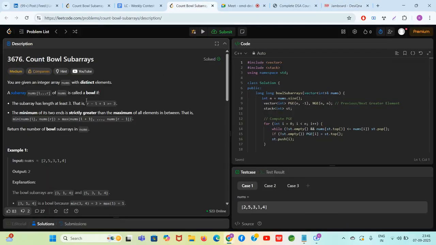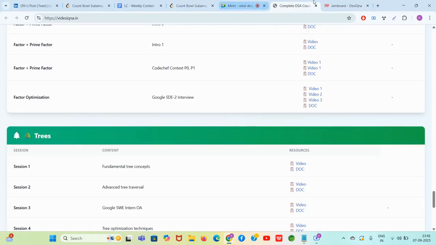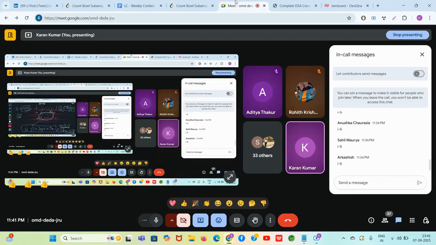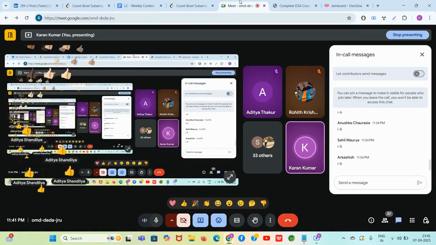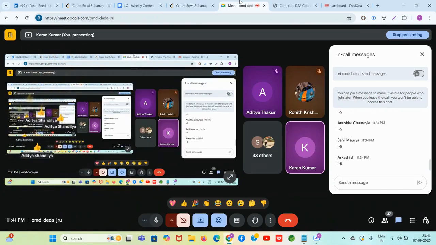But guys, one more thing you should know, that in this case I have used repeated numbers. In the actual questions, all the numbers are distinct. So everyone react with emojis if there is no doubt about the question and the brute force solution. Everyone understands how to write the O of n square code, right? In your sleep also you can write it.